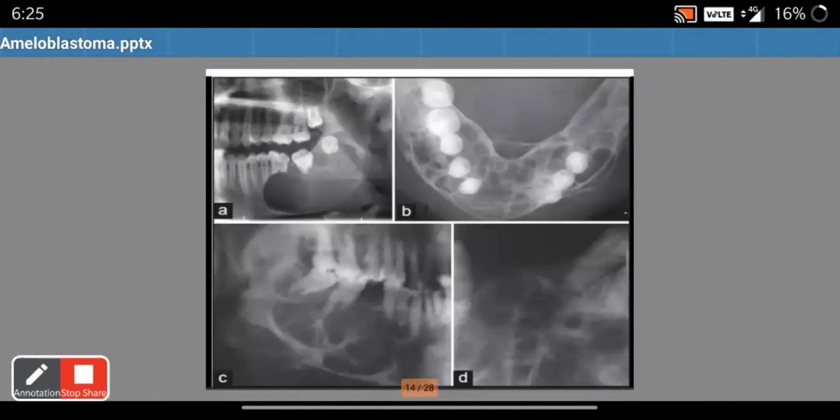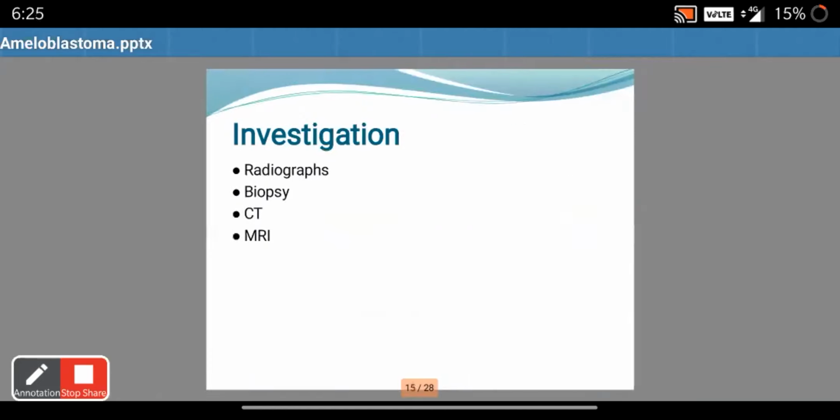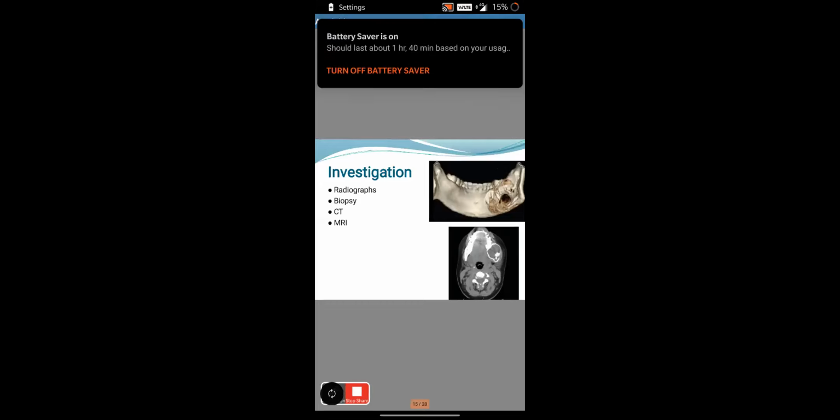So in this diagram, figure A represents unicystic ameloblastoma associated with unerupted mandibular third molar. Figure B shows honeycomb appearance, figure C shows soap bubble appearance, and again figure D shows honeycomb appearance of ameloblastoma.